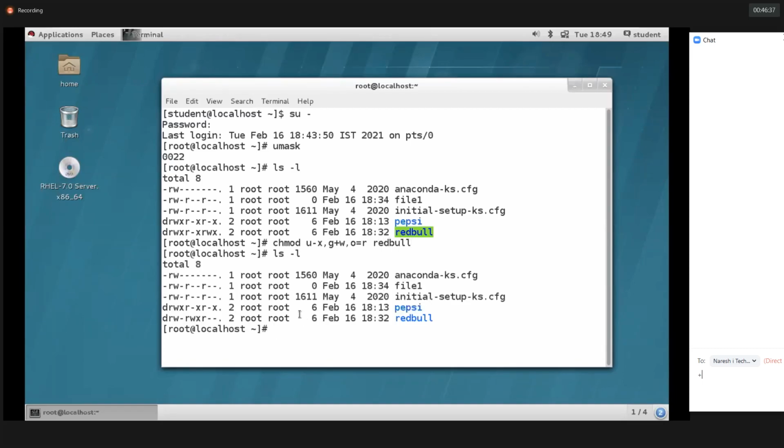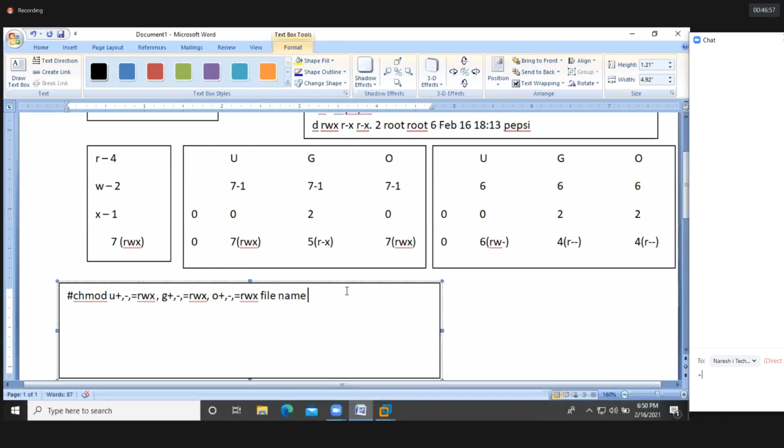So now let's check the list. See, guys, here. We don't have the x for the user. We added the w to the group, and then we fixed read-only permission for other users. So before, we had the x, we didn't have the w, and we have w and x both. But here, only read-only permission we have. Got it, guys? So like this, you can provide the permission.